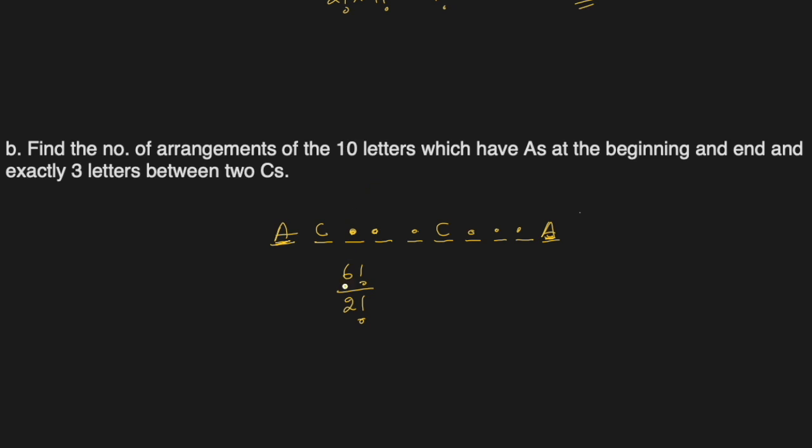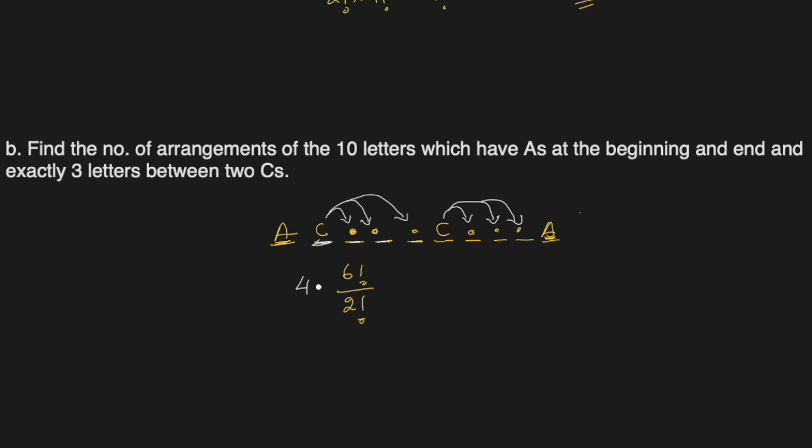Now it is possible that this C goes here. So this C has to move here. That's another case. Second case. Third case, this C goes here, that C has to go here, because we need exactly 3 between them. And there will be one more case when C goes there. And so how many cases are there? One was this, 2, 3, 4.